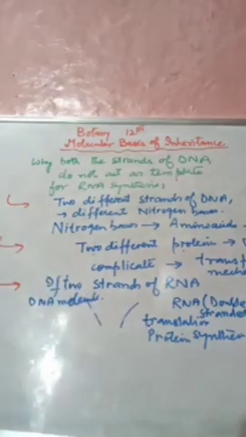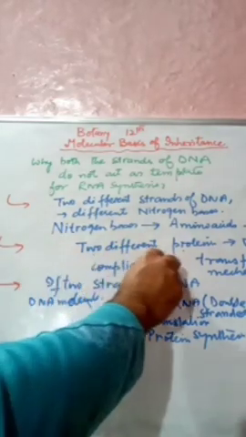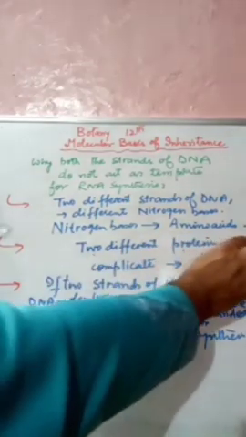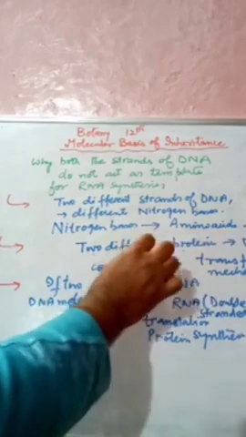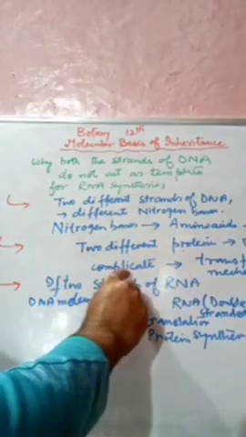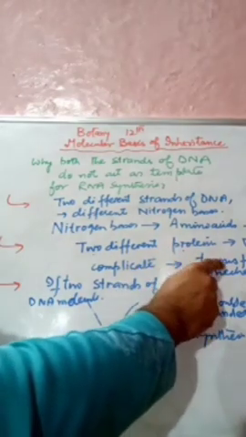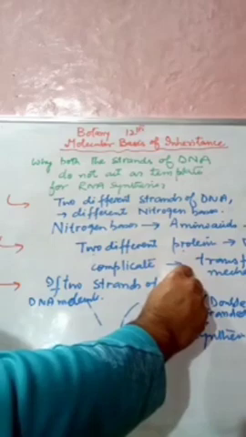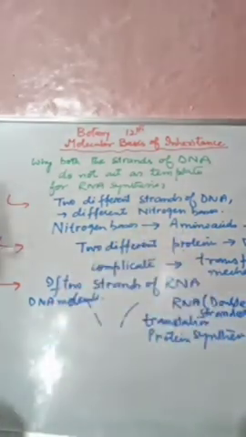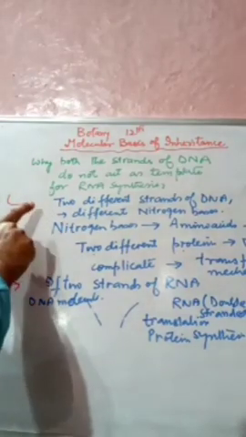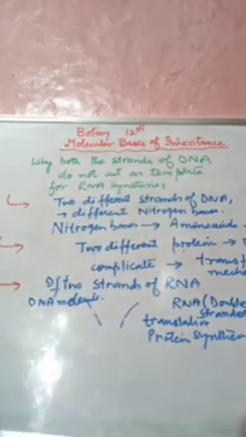The second reason we gave: due to the formation of two different proteins from one DNA molecule, they will complicate the transfer. They will complicate the genetic information and transfer mechanism, and that will create complication.